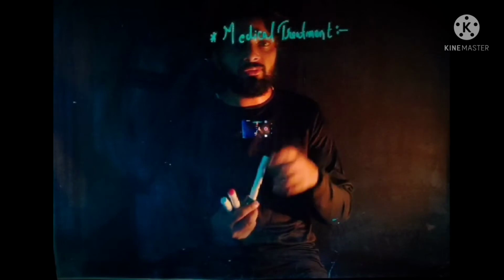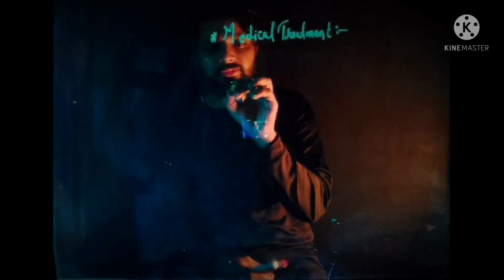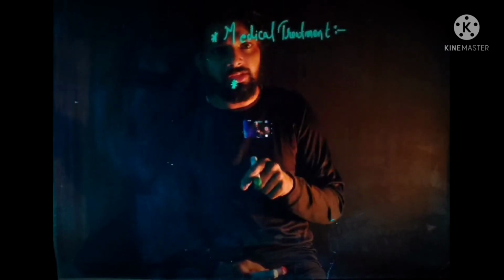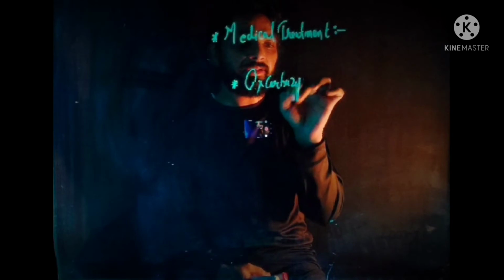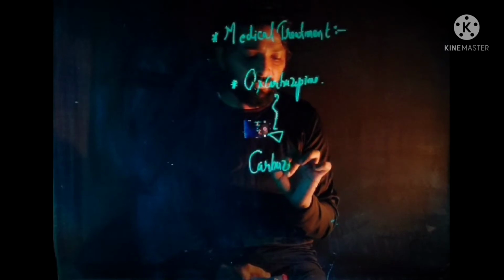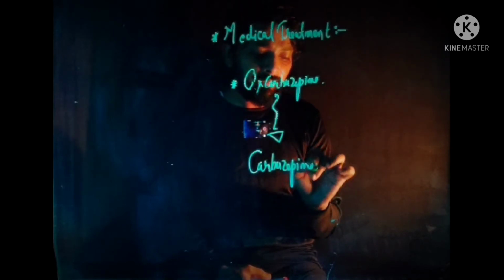Now one question arises: why is oxcarbazepine sometimes preferred over carbamazepine? The primary drug in the first line is carbamazepine, and the primary drug in the second line is oxcarbazepine. Sometimes oxcarbazepine is preferred over carbamazepine. Why does this happen?